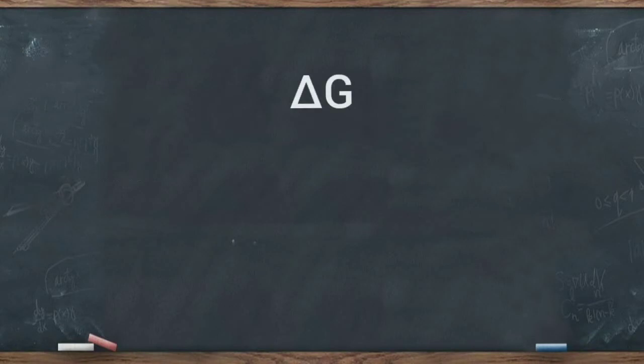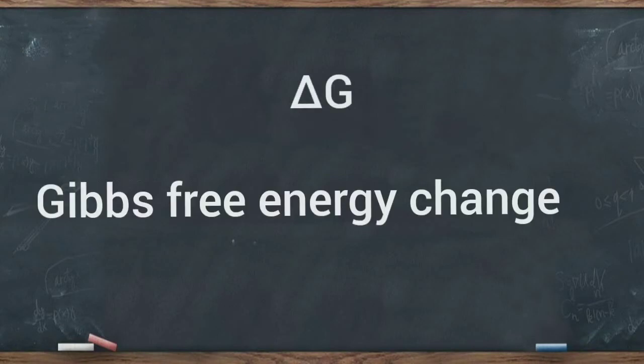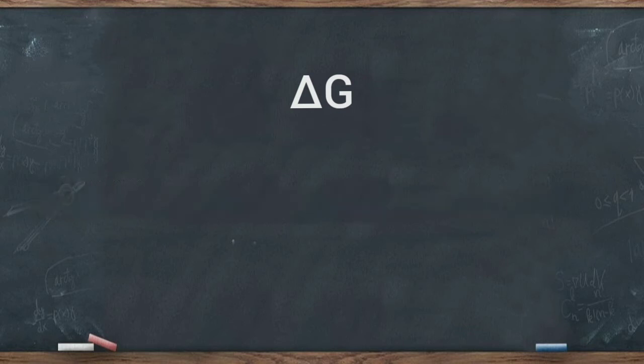Delta G, that is Gibbs free energy change, is the most important thermodynamic term here. We know that the change in Gibbs free energy of a reaction, that is delta G, is a measure of the thermodynamic driving force that makes the reaction occur.